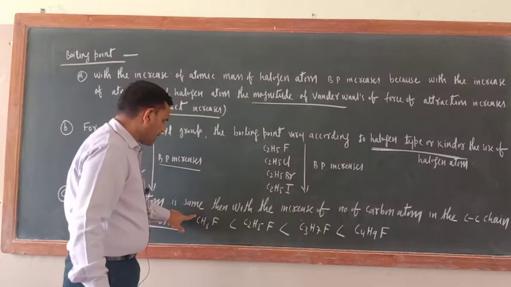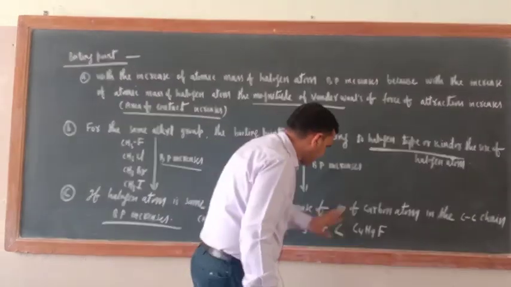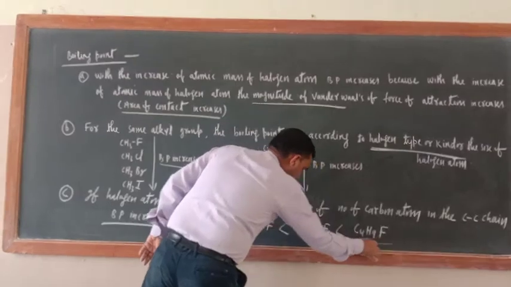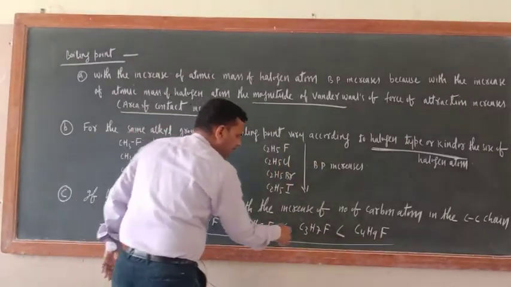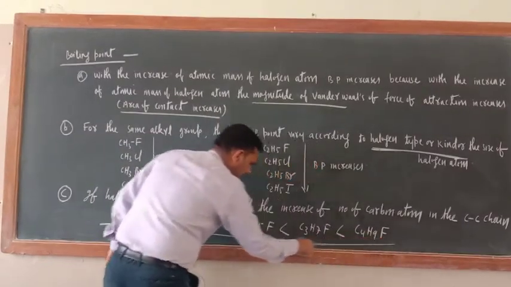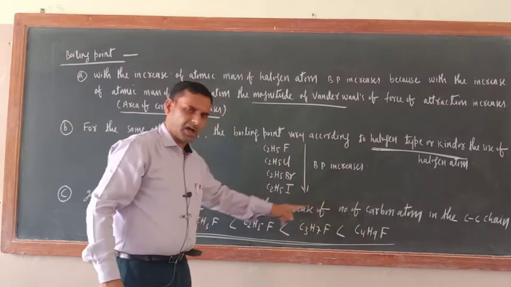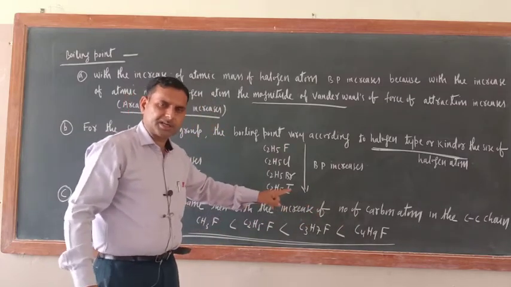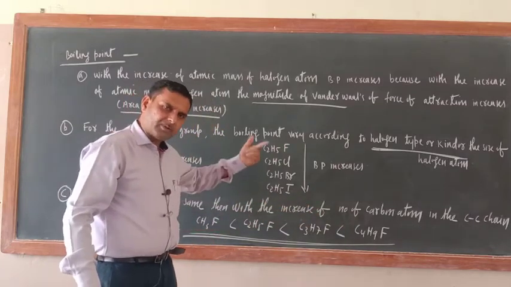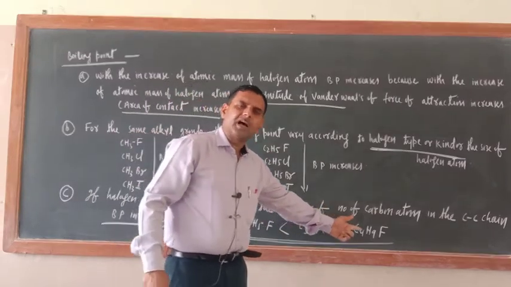CH3F, just see. Here one carbon atom is there, here two carbon atoms, here three, here four. Okay. Then what would be there? Of course, the type of halogen atom is same, but the carbon-carbon number is increasing. So, where the number of carbon atoms is more, that molecule will have the highest boiling point.